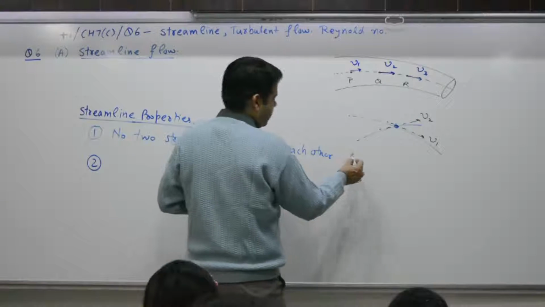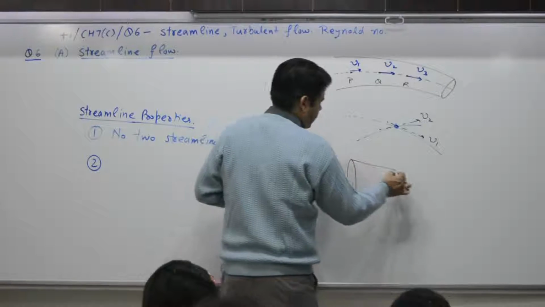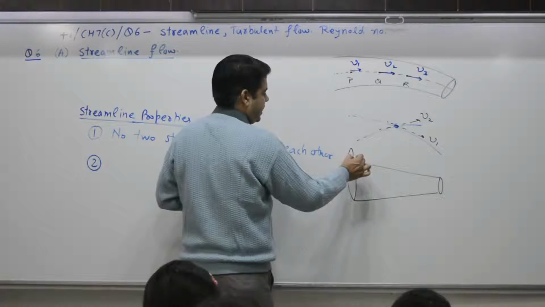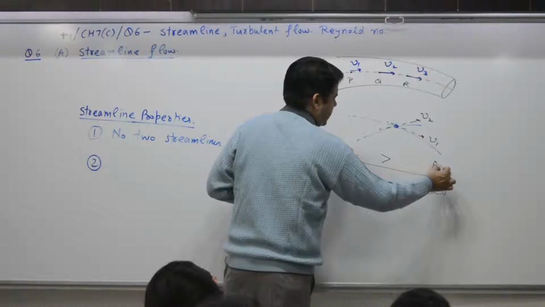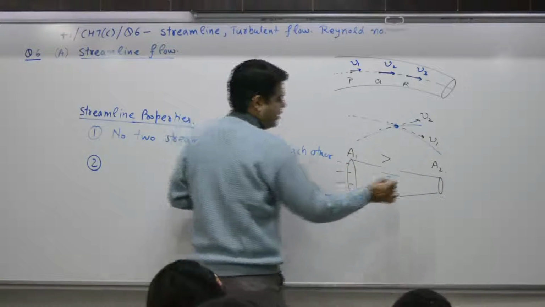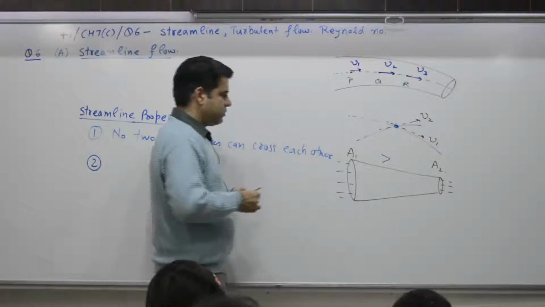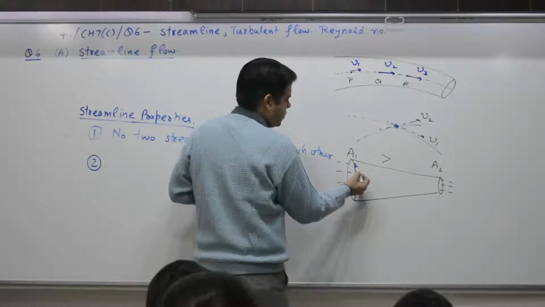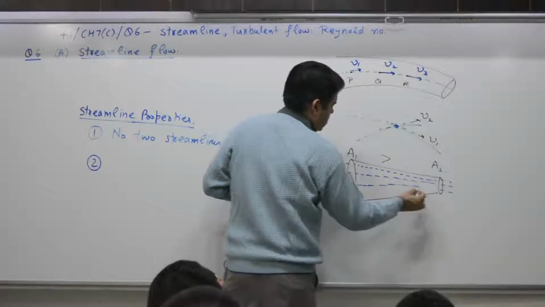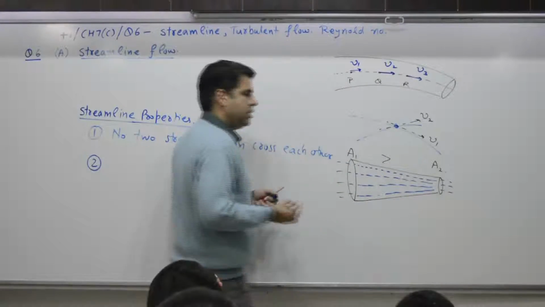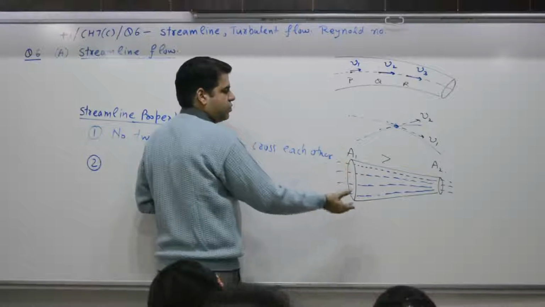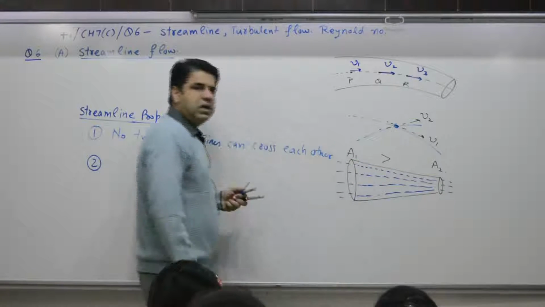Two. If you draw a diagram, this is a pipe, with one cross section where the area A1 is more than the area at A2. If water enters at A1 and leaves at A2, we draw streamlines for the same. Where area is more, the distance between the streamlines is more. If area is less, the distance between them will decrease.